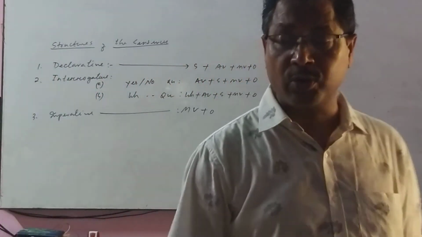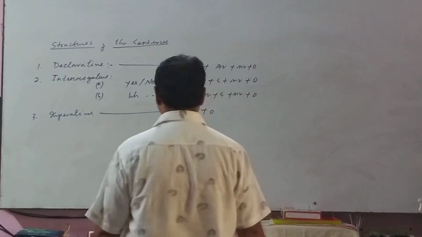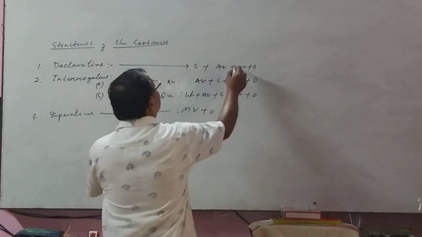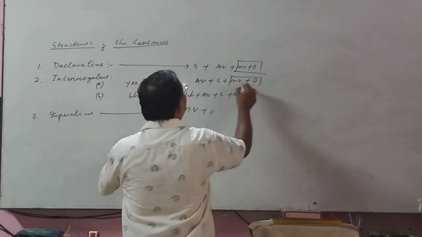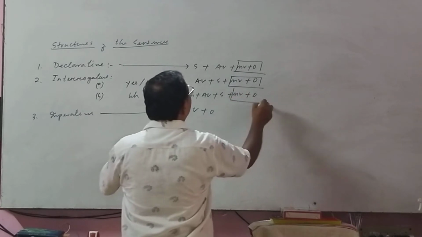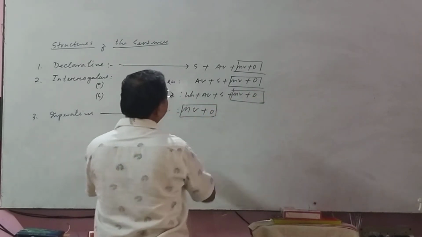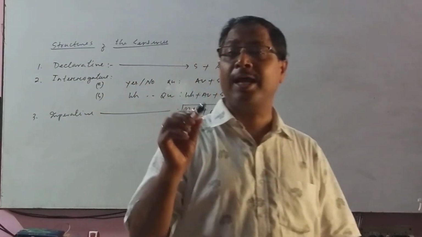You understand, dear students? In these structures, declarative, interrogative and imperative, look here: main verb plus object, main verb plus object. The standing structure is present in every sentence.